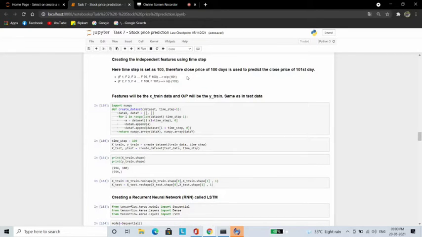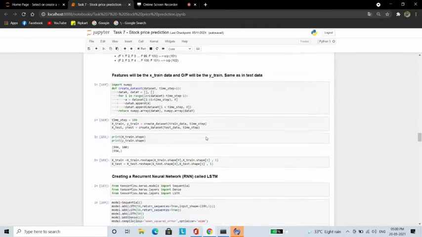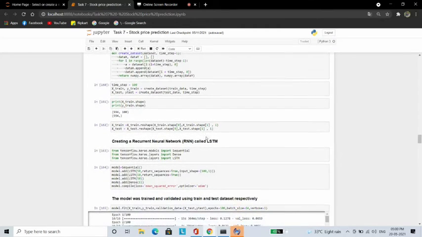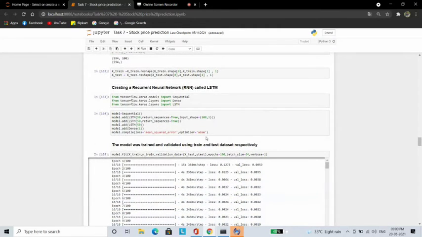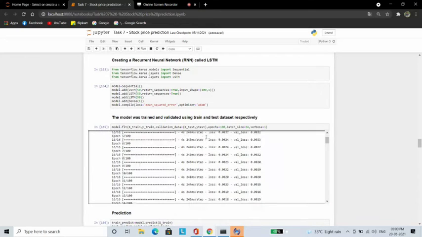Let us create the independent feature by using the time step. Here the time step is set as 100. Therefore, the close price of the 100 days is used to predict the close price of the 101st day. Let's create a recurrent neural network called LSTM. After the model was created, it will be trained and validated using the train and test data.